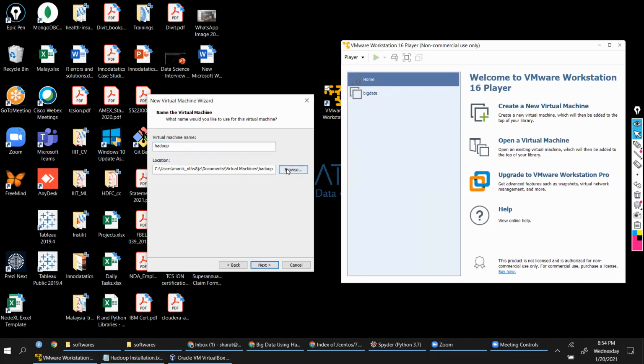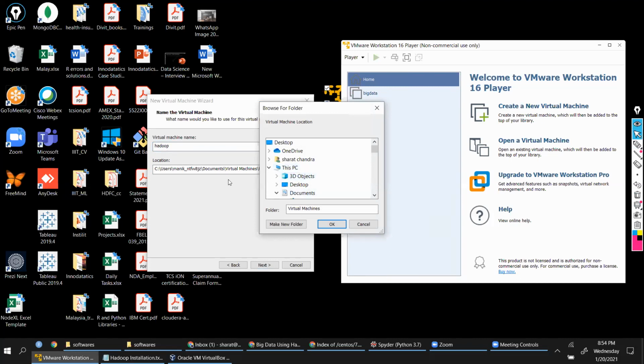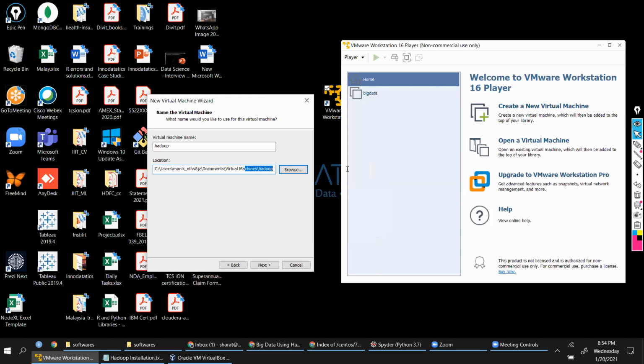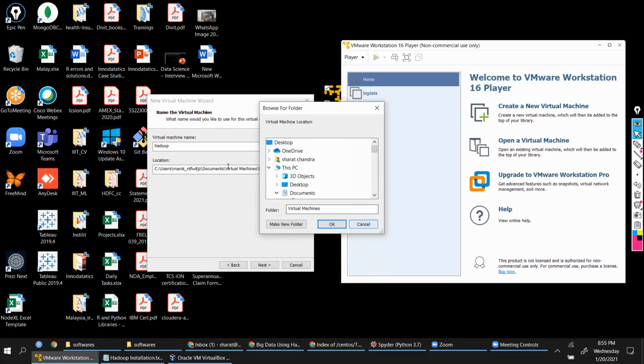Okay. Next, location. The entire operating system, the system that we are going to create, will be in VDI files, virtual disk image files. Okay, multiple files will be there. You'll not be able to use or read them. Where do you want to store those files? You can choose any folder by clicking on that browse, navigating to a specific folder. By default, it will be in the documents folder. Choose this, click next.